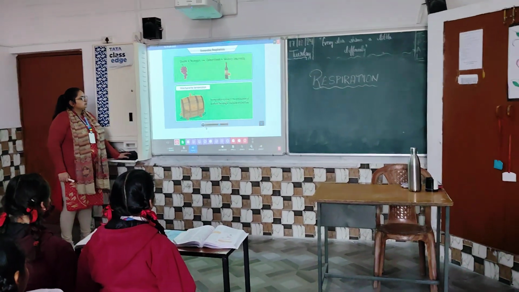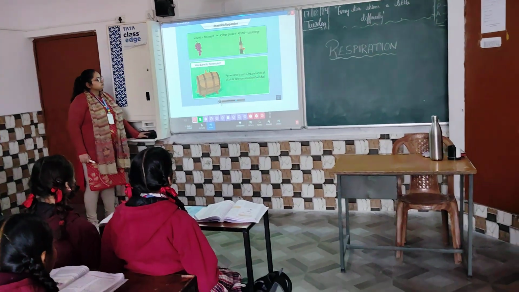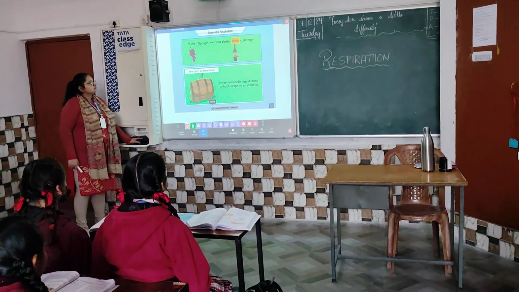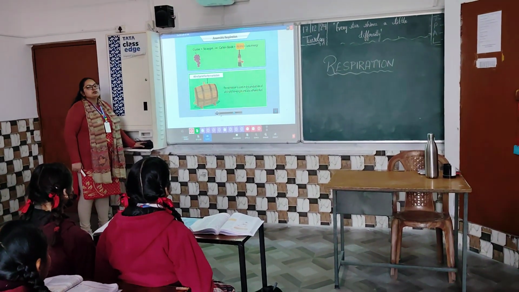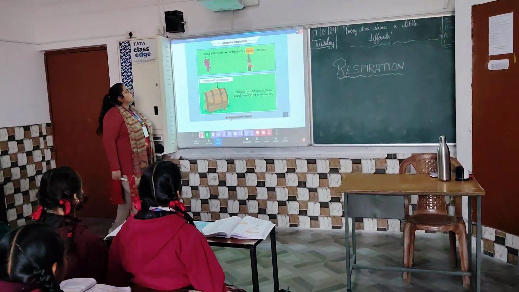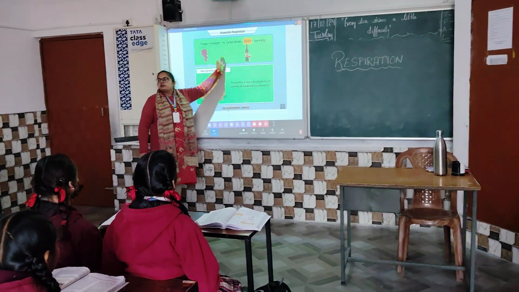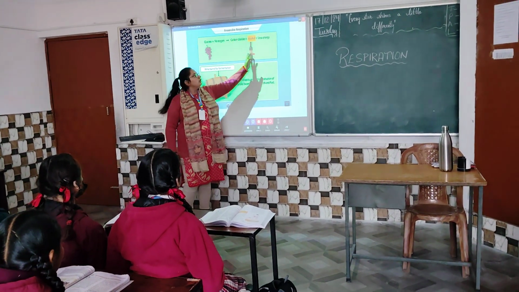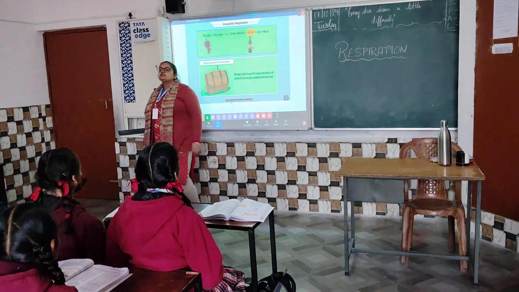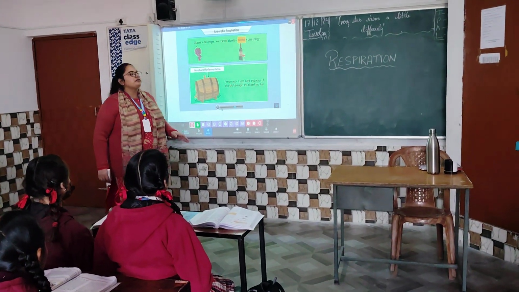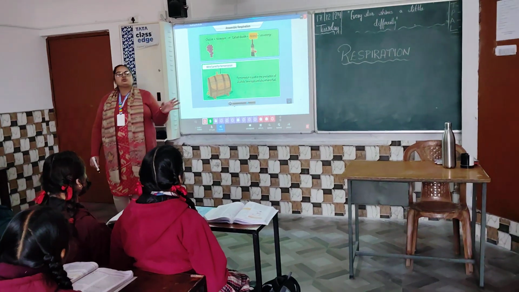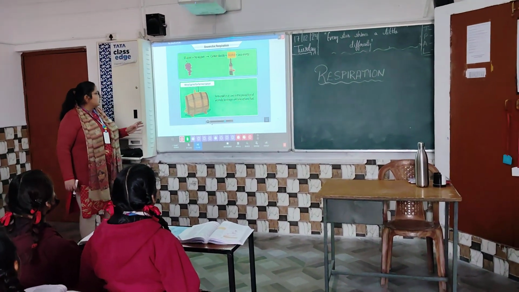Fermentation is a type of anaerobic respiration in which one of the products of the reaction is alcohol. So you can see here, when there is glucose in the absence of oxygen, it produces carbon dioxide, alcohol, and a small amount of energy. This type of respiration is also known as fermentation.